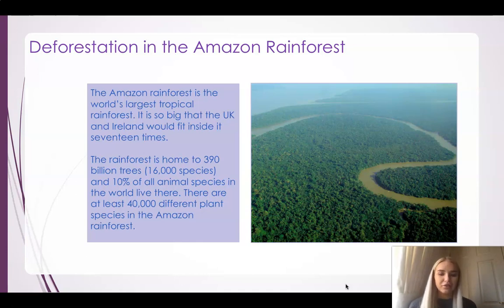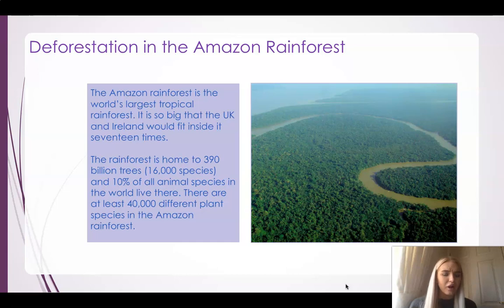So, the rainforest is home to 390 billion trees. That is 16,000 different species of trees. The rainforest also has 10% of all the world's animal species that live there, and there are at least 40,000 different plant species in the Amazon rainforest.